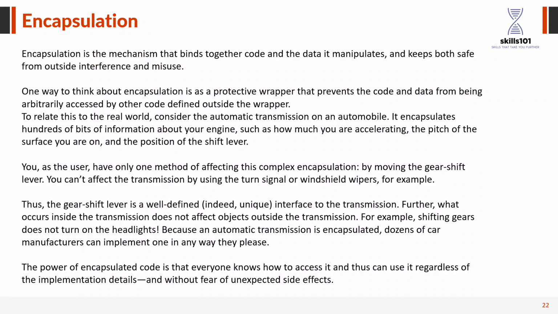Okay, so let's start with encapsulation. Encapsulation is a mechanism that binds together code and data. It is like creating a capsule, right? In the real world, what is a capsule? A capsule is something that you take, but you don't know what is inside that capsule, right? It is like the example of an automobile.